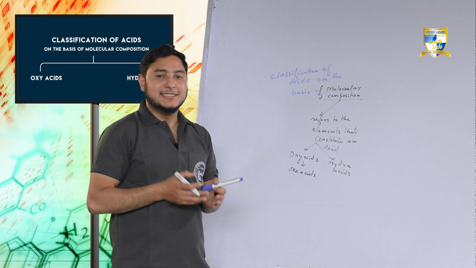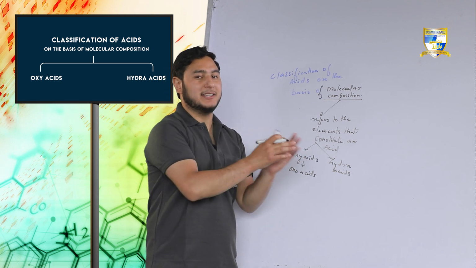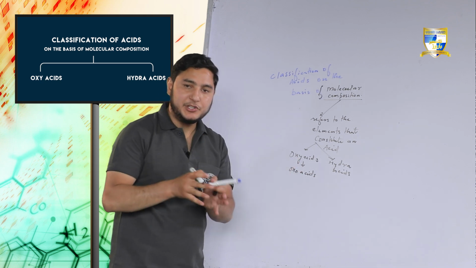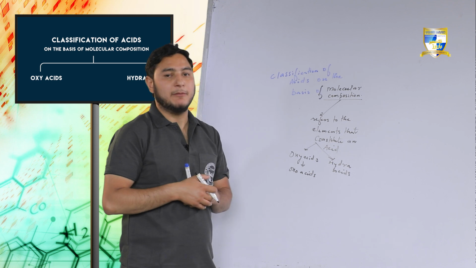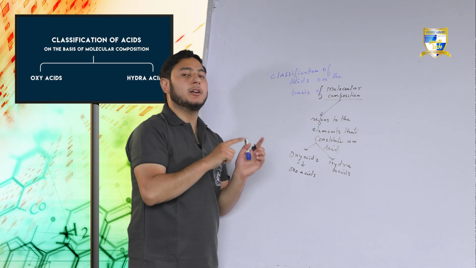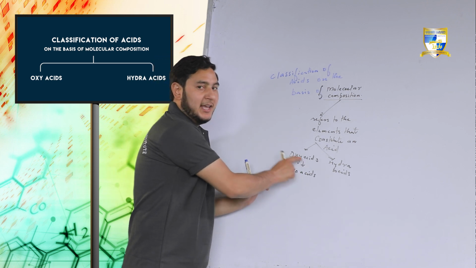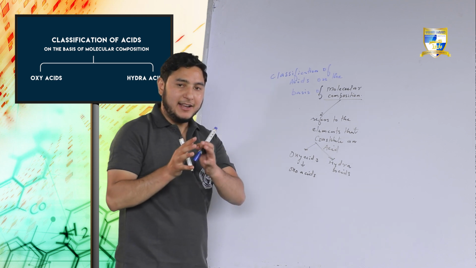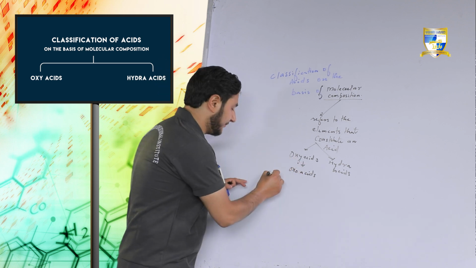Oxyacids are the acids that essentially contain oxygen and hydrogen, and other elements may also be present in that particular acid. We are discussing molecular composition, which means what elements make up the acid. Among oxyacids, these are the acids that essentially contain oxygen and hydrogen, and other elements may also be present. Examples: